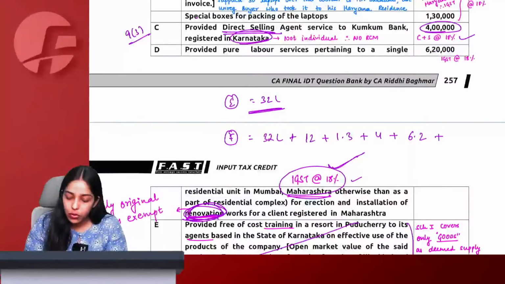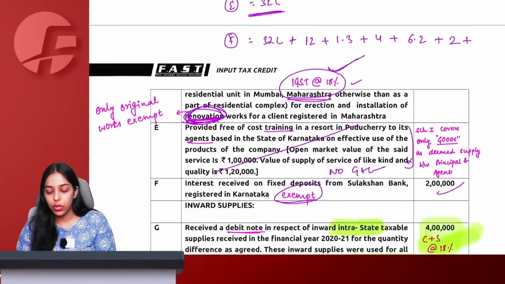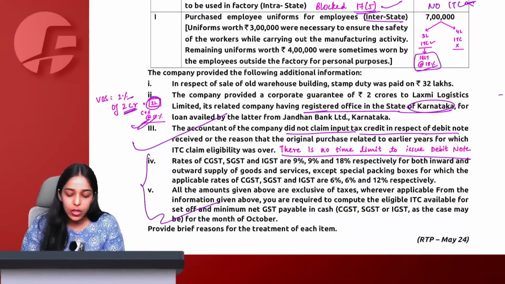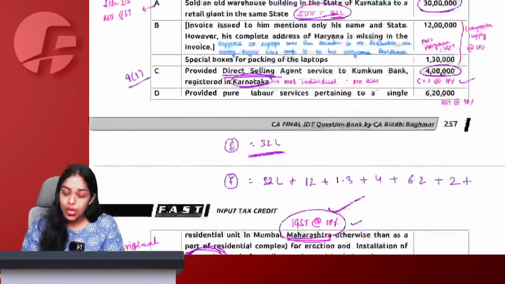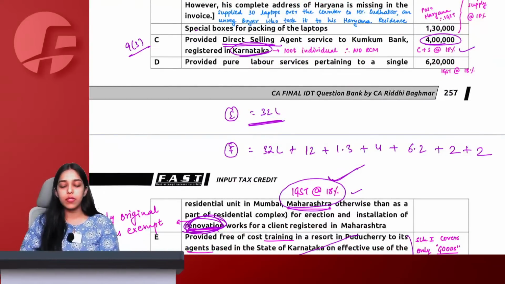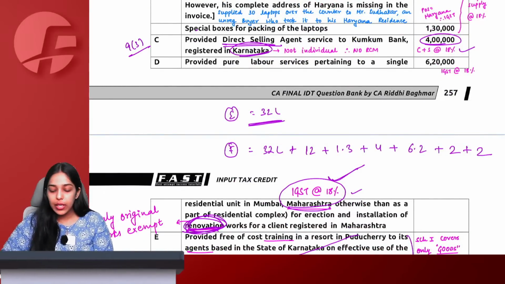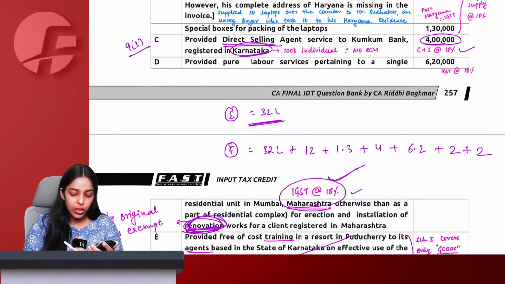So the interest of 2 lakh received will form part of total turnover. Correct. Then these are all inward supplies, and plus we have this one more supply, corporate guarantee of 2 lakh. So corporate guarantee of 2 lakh also forms part of total turnover. Quickly make a total and tell me what is the total turnover.